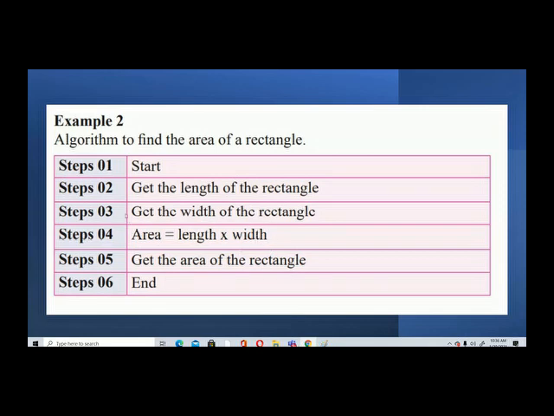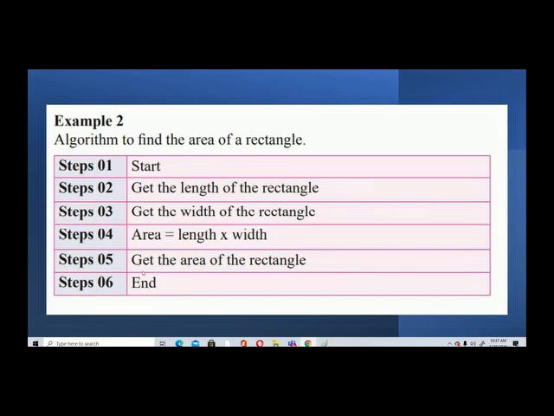You need to put this formula in: area equals length into width. Then you can display the output, the area of the rectangle. So this is a very simple algorithm that you can write.